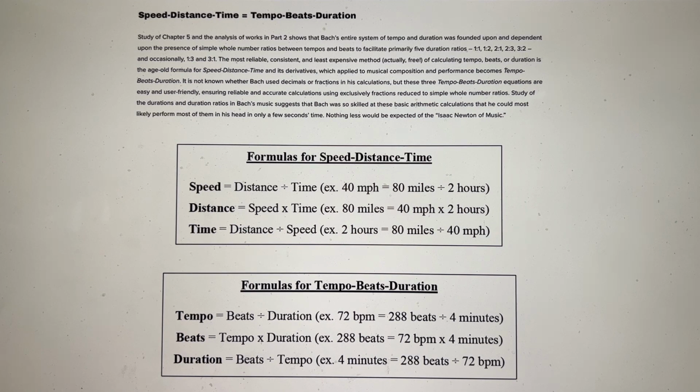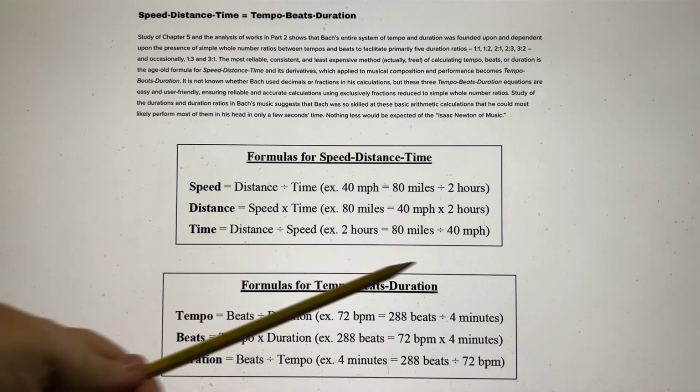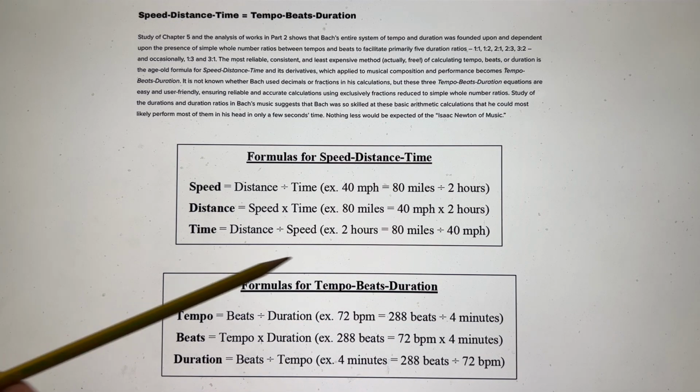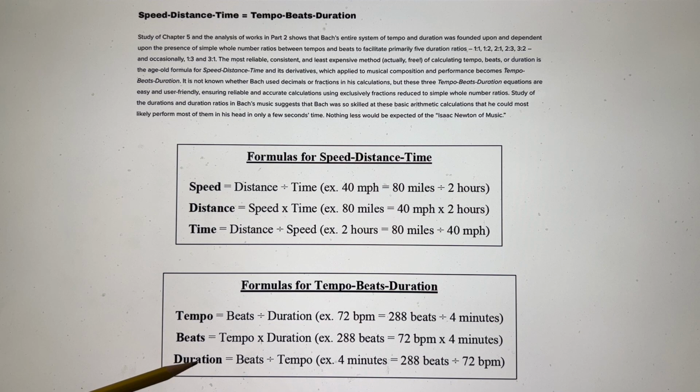And like Isaac Newton, Bach was like the Isaac Newton of music. And for anyone to be considered a musical scientist who creates works of musical science, it goes without question that one would have to rely on scientific formulas such as this. This is the backbone of Bach's system right here. He could figure out anything he wanted to figure out if he knew his beats and his duration. He could figure out the tempo, although that didn't occur because he always knew his tempo.